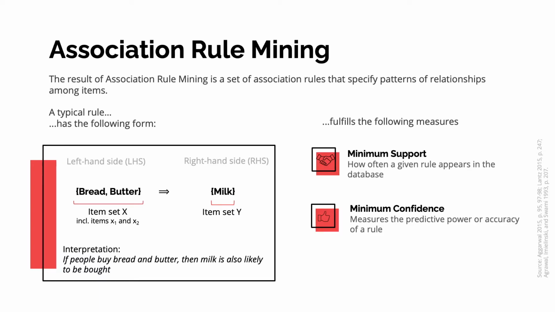The two important measures are the minimum support that describes how often a rule appears in the dataset and minimum confidence that measures the predictive power of the rule. Both minimum values are specified by the user.